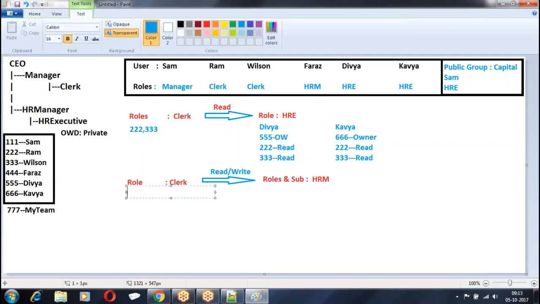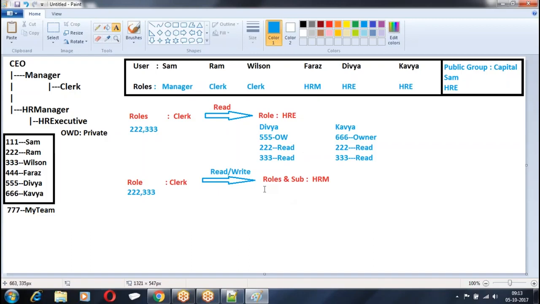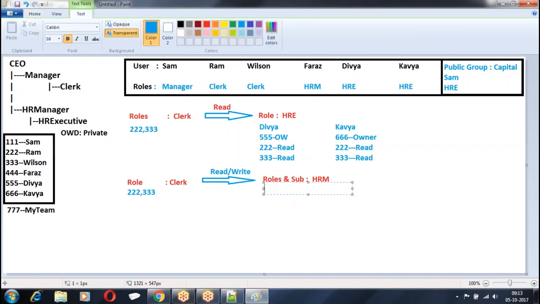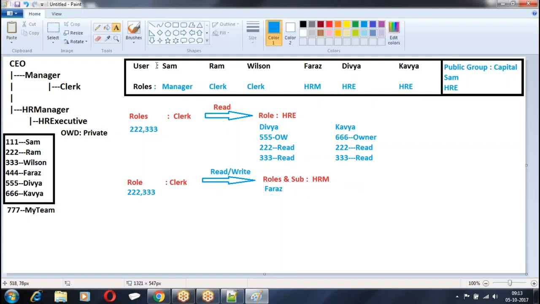So when you give this, we have to see who are the people who have a role and subordinates of HR manager. For us, Divya and Kavya.